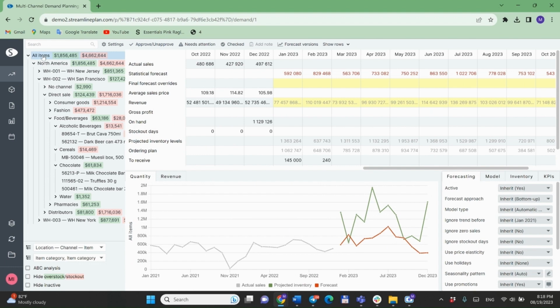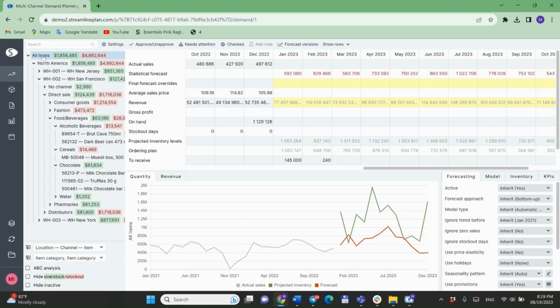How time series decomposition works. First, we look at the sales information and fix any big jumps or dips caused by unusual sales. We also consider when things were out of stock and holidays. Then, Streamline looks at how sales change over time, the usual amount sold, and any repeating patterns.